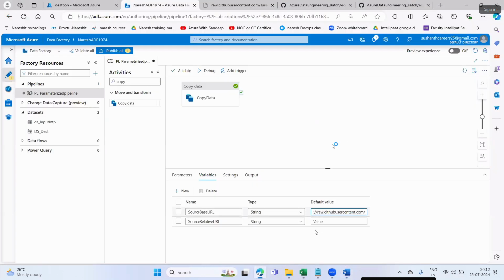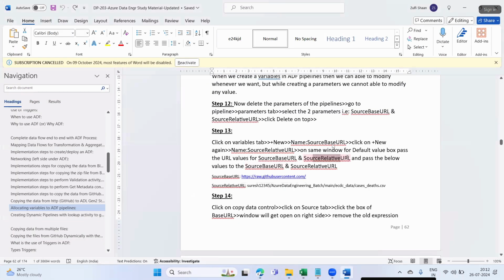The value comes under the string category, so I'm giving the type as string. What I'm doing here is defining the values before the runtime of my pipeline. Then pass the relative value for the source relative URL.